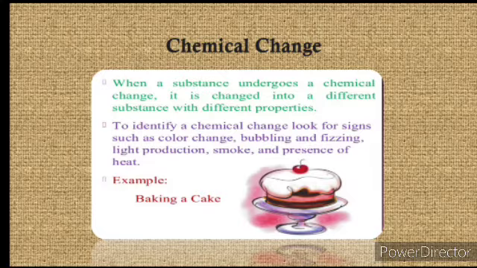Yeah, the signs of chemical change are color change, bubbling and fizzing, light production, smoke, and presence of heat. Like bubbling: if you put ENO in a glass of water, then after putting the sachet of ENO, if you add water, you will see the bubbles. So that is also a type of chemical change.